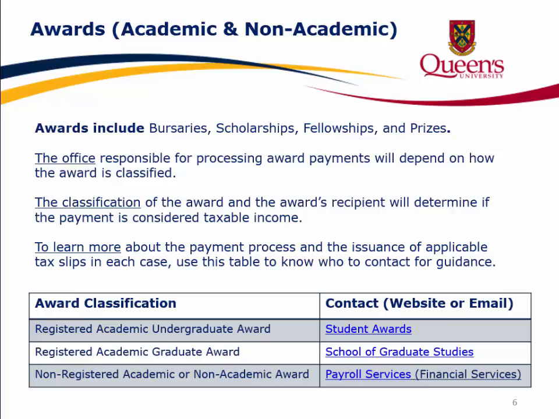For example, if the award is classified as a registered academic undergraduate award, contact Student Awards. If the award is classified as a registered academic graduate award, contact the School of Graduate Studies. And for non-registered academic or non-academic awards, contact Payroll Services in Financial Services.